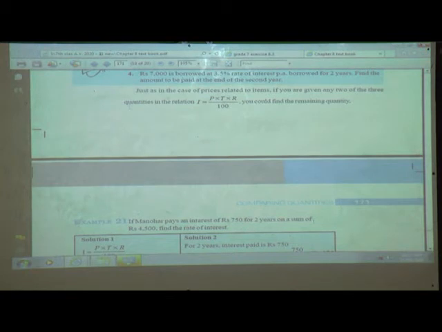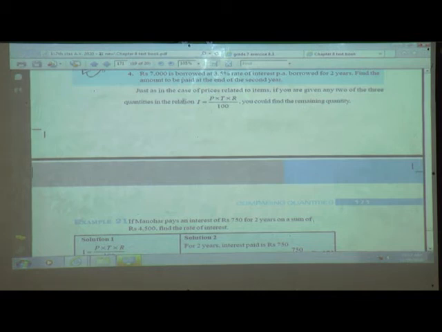Just in the case of a price related to it, if you are given any two of the three quantities in the relation, that is I, the simple interest, P, the principal, T, the time taken, that is how many years, and R, the rate of interest upon 100, the simple interest is equal to PRT upon 100. You would find the remaining quantity.